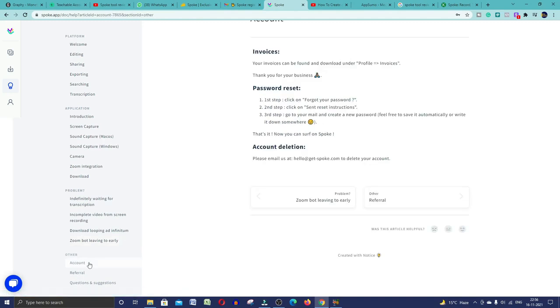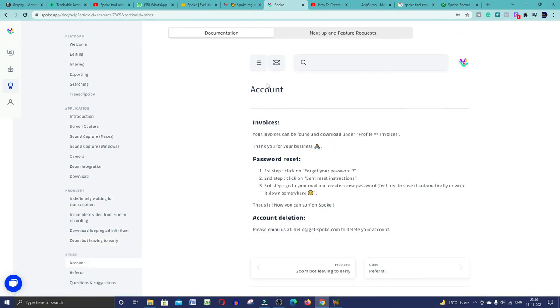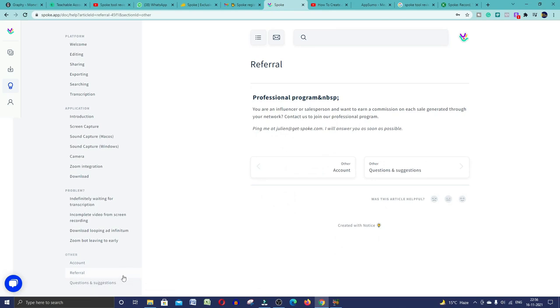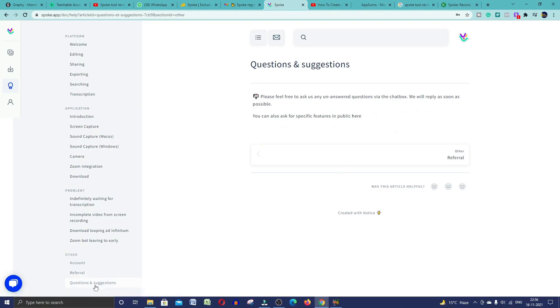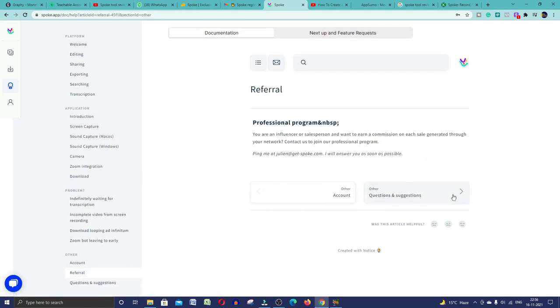If you click on account, you will find the account section, and here you will find invoice, password reset, how you can generate an invoice, how you can reset your password, account deletion, so many things. And if you want to refer this tool to any person, you can refer also. And for questions and suggestions, if you want to know more, you can click here.